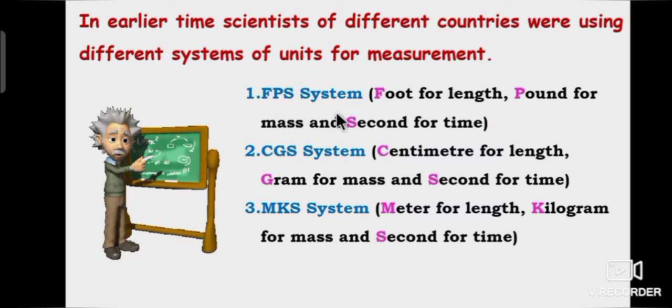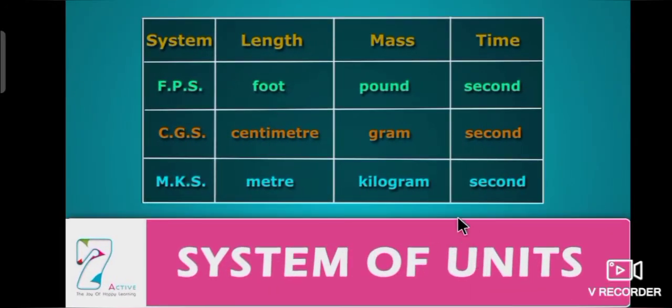Yes, FPS system, CGS system and MKS system were used in earlier time. In FPS system, foot for length, pound for mass and second for time. In CGS system, centimeter for length, gram for mass and second for time. In MKS system, meter for length, kilogram for mass and second for time.